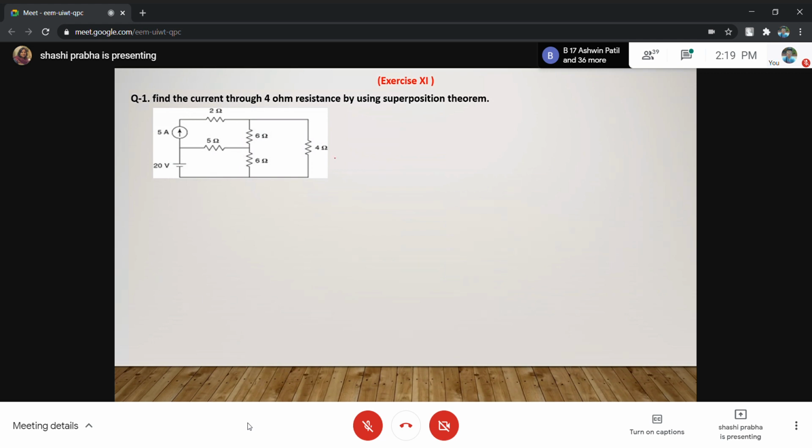Consider one source at a time. So I will consider this voltage source and I will replace it by its internal resistance. See, I am going to draw the same circuit. This is 5. This is 20.